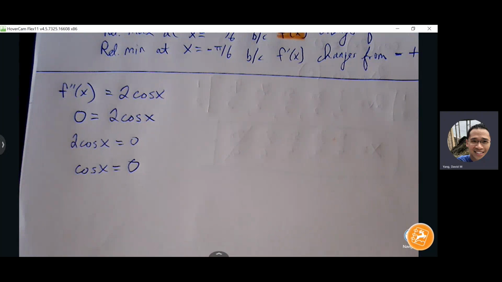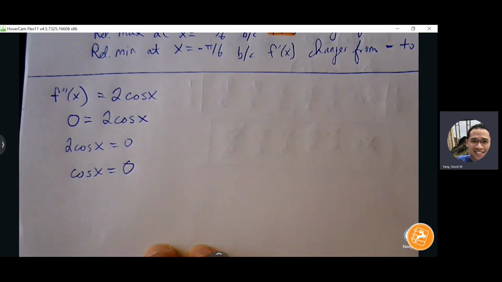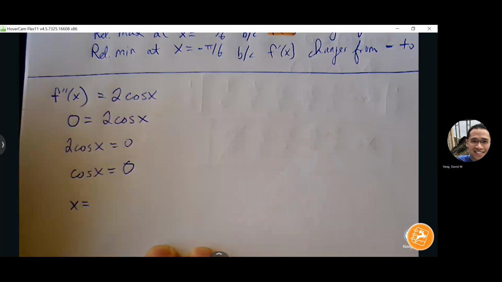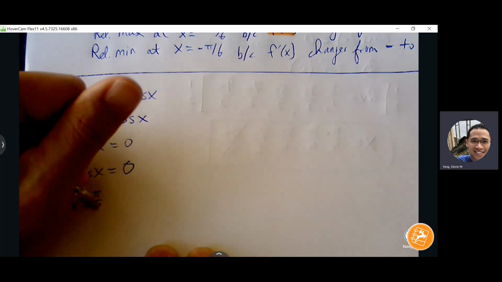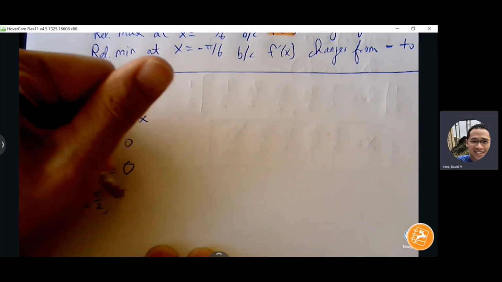Divide both sides by 2, I get cosine equals 0. Okay, so let's think about our unit circle values. Where is cosine equal to 0? Pi over 2 and 3 pi over 2. Okay, good.